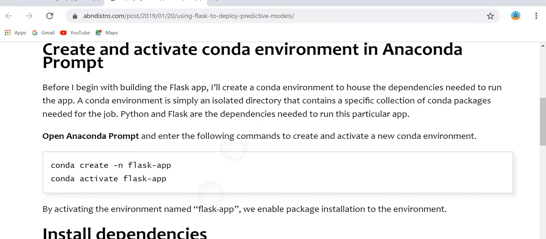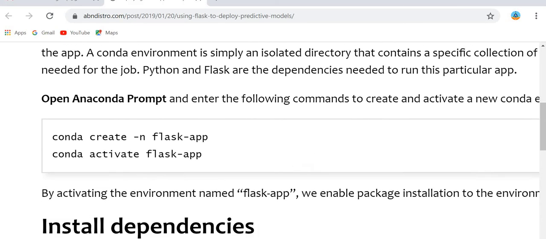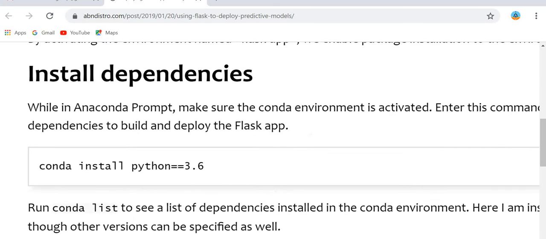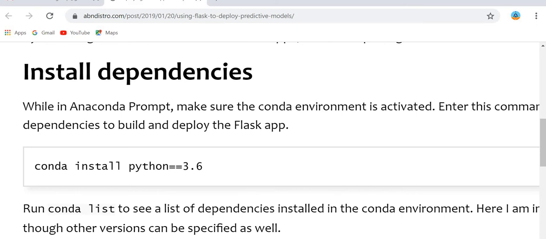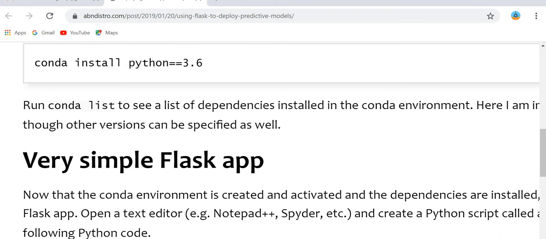Then you have conda activate flask_app. When you run these commands, the environment will be created. After that, you can install the dependencies by using the command conda install python=3.6. That will install all the dependencies in Anaconda.